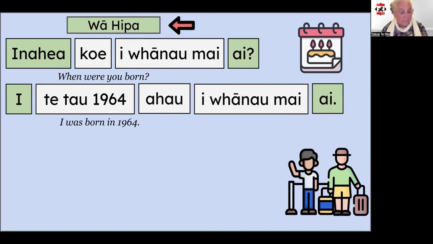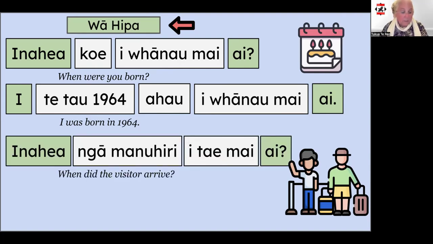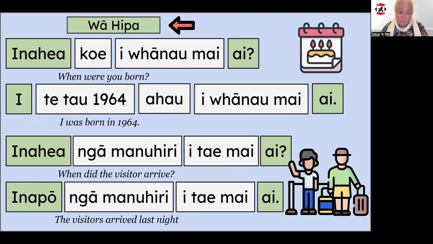Here's another example. Inahea ngā manuhiri I tai mai ai. And the answer, Ina pō ngā manuhiri I tai mai ai. Of course, when you're speaking in a more natural conversation, you would probably just say, Ina pō, last night. But I want to show you the structure of the sentences in full, just while you're learning to use them.